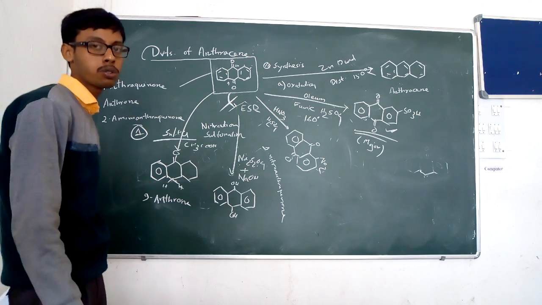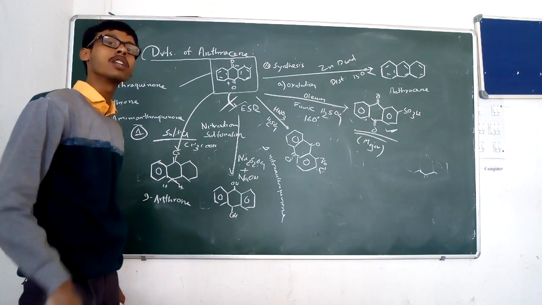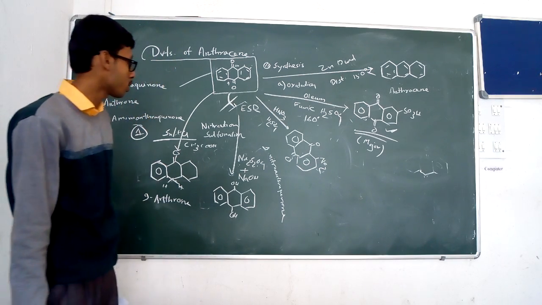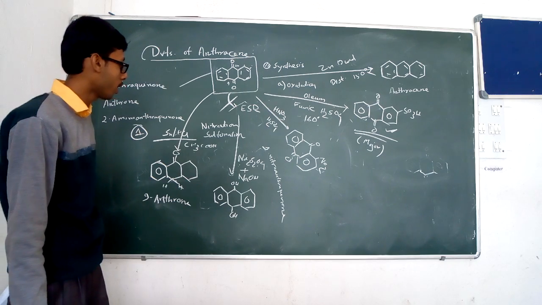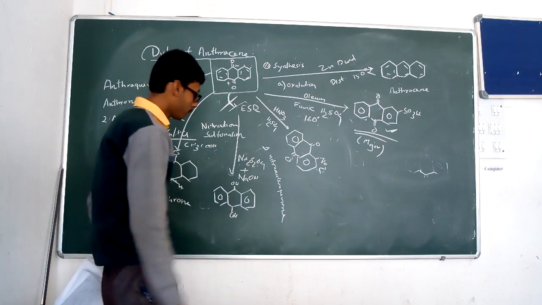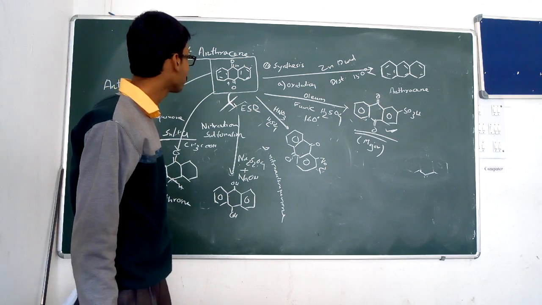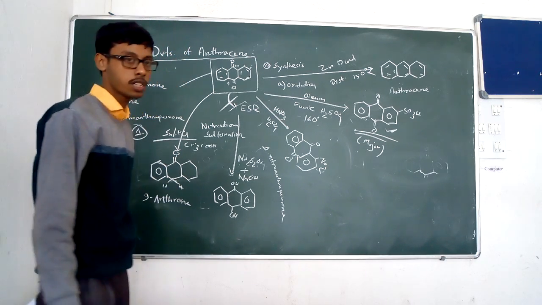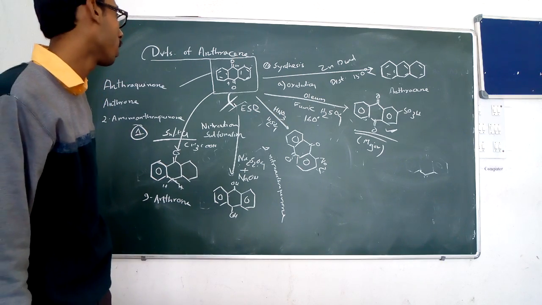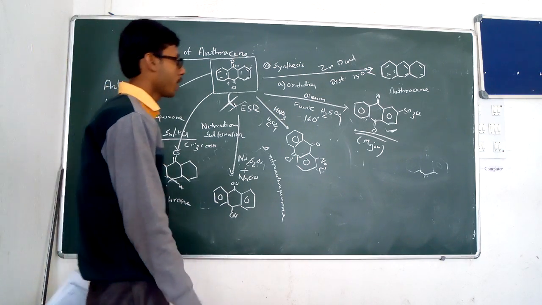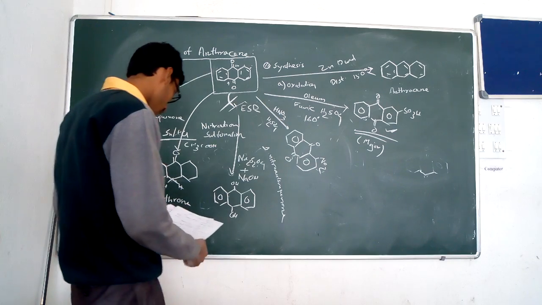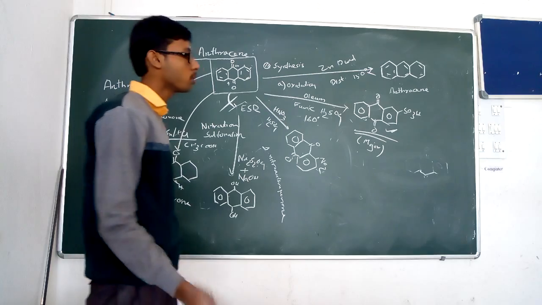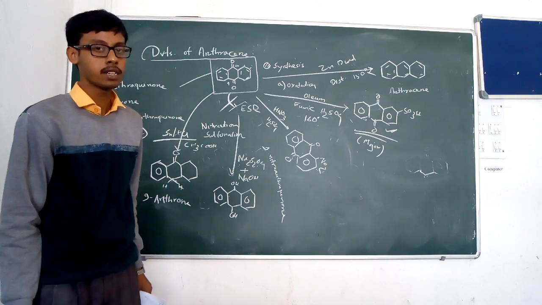When we reduce with tin and hydrochloric acid in the presence of acetic acid, it produces anthrone. When we use sodium hydrosulfide, the molecule is reduced and forms dihydroxy anthracene. When distilled with zinc dust at 150 degrees Celsius, it forms anthracene. And the use of anthraquinone is for the synthesis of alizarin.